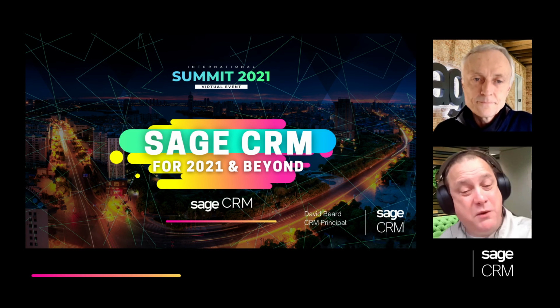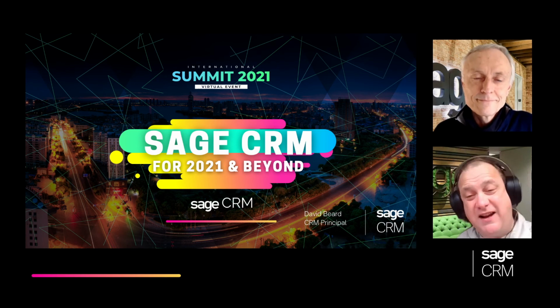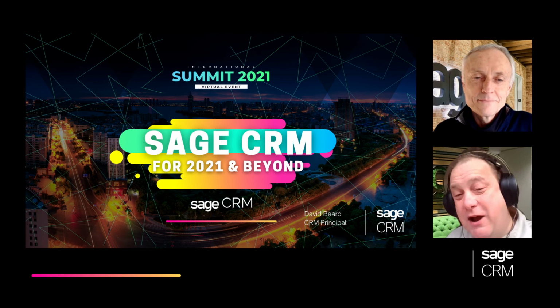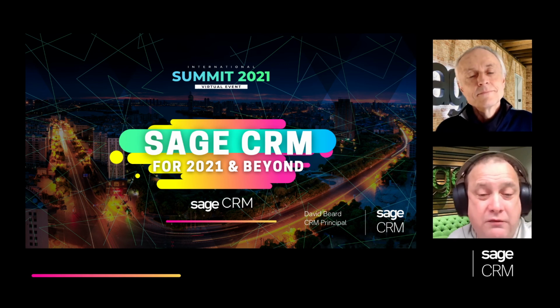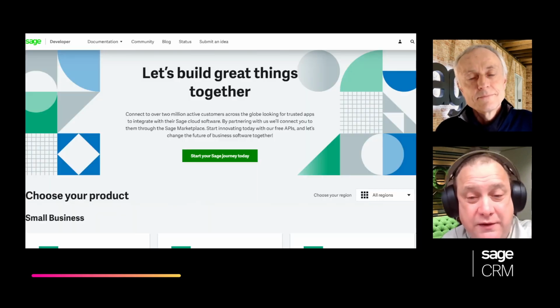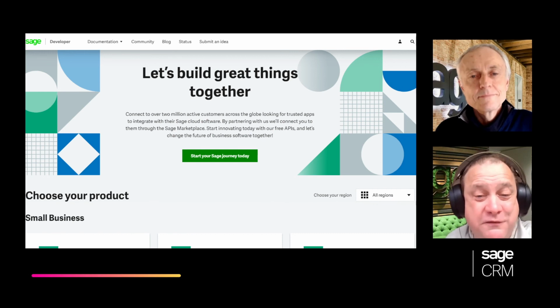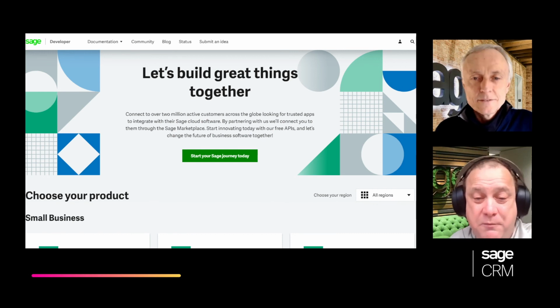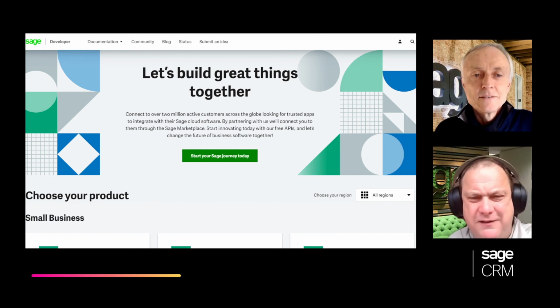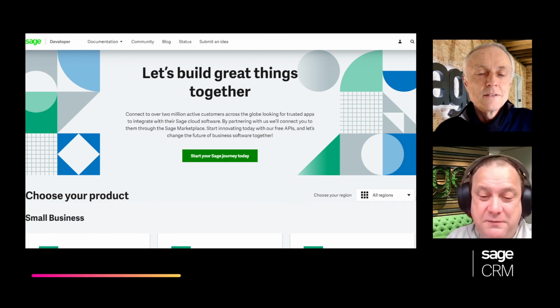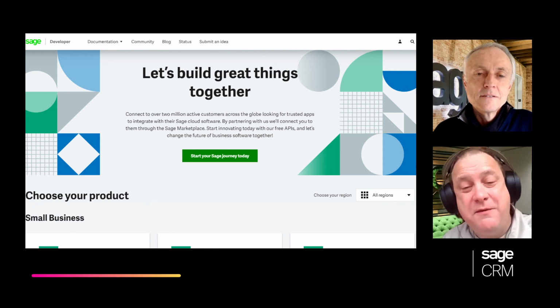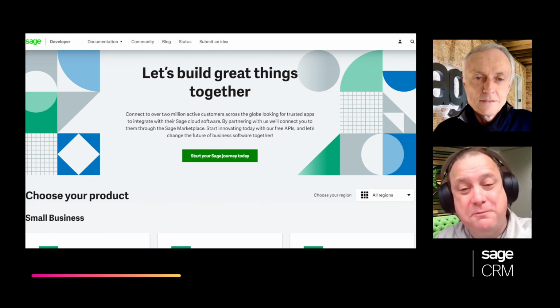So one of the exciting changes that actually we've implemented now just in the last month is that we now have our endpoints for the RESTful endpoints documented on developer.sage.com. Right. Now, what does that mean for a customer? Well, not a whole lot in itself, but it does mean that Sage CRM is one, because Sage CRM is part of the growth product package.